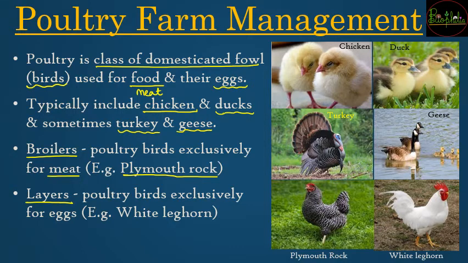अब जो layers होते हैं, the layers are the birds which are raised for the production of eggs. So eggs के लिए the very important example that you need to remember is white leghorn. White leghorn is a layer raised for eggs, and Plymouth Rock is raised for meat, which is a broiler. So you can go through the images. The first four show you the major members of poultry, and the last two show you the broiler and the layer respectively.